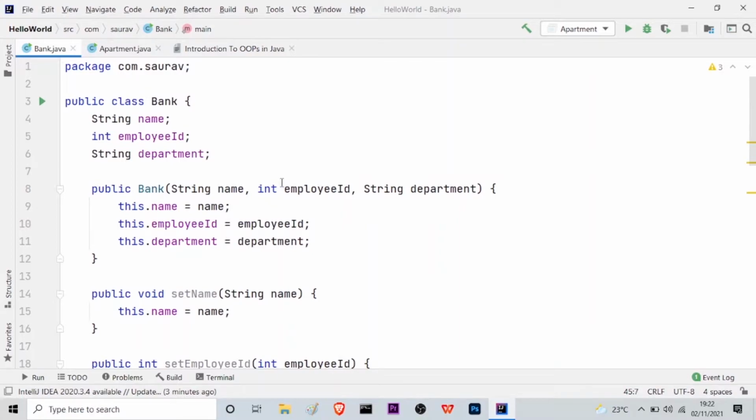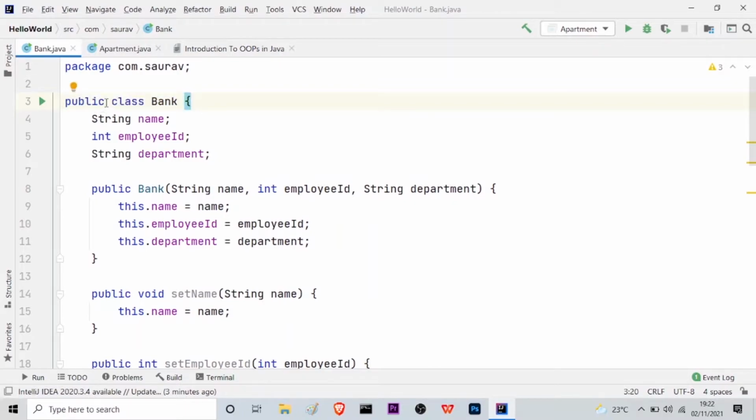Now I want to tell you one more thing. Classes are inside packages. A package will contain many classes. Similarly, many different packages will contain many different classes. In this one, what I have done is I have created a class called bank, as you can see here.